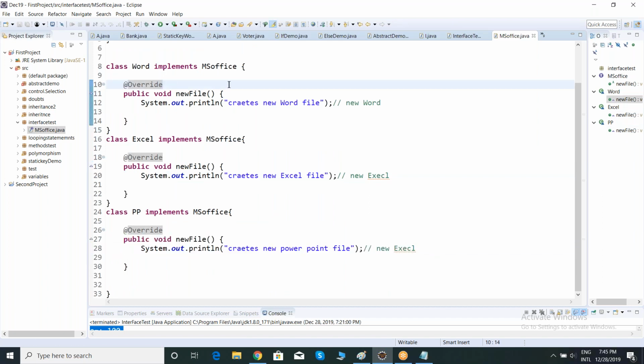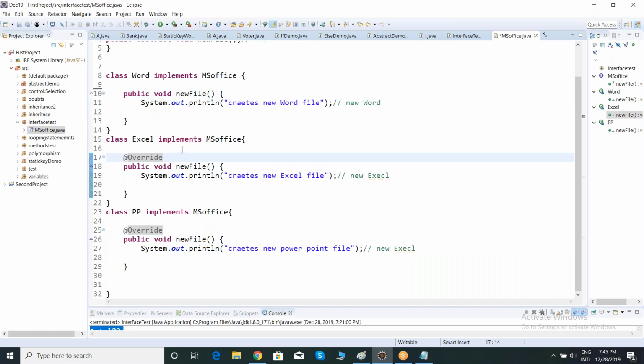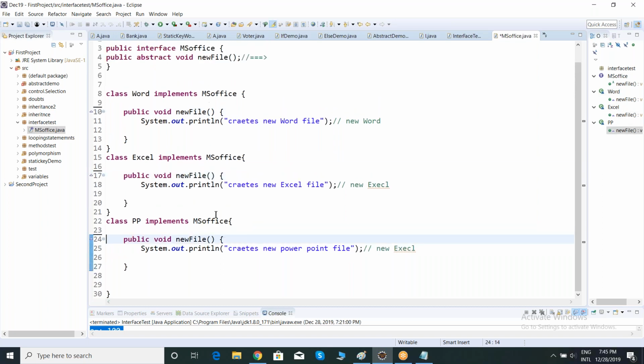As I said, this override keyword is optional, right? Let me remove this one. There is no difference whether you maintain it or not. Nothing but we are overriding. What are we overriding? The method new file in the MS Office interface. We are overriding it in different classes.